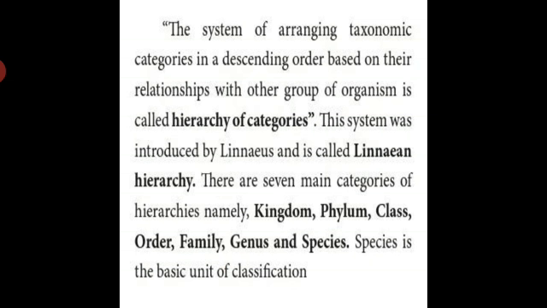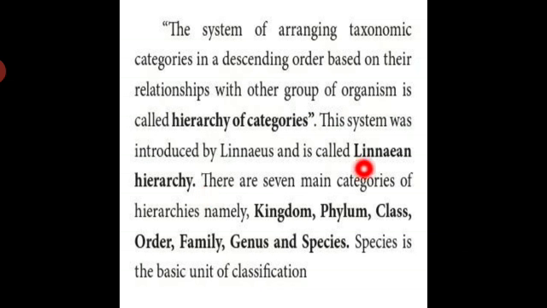Hierarchy of organisms: the system of arranging taxonomic categories in a descending order based on their relationship with the other groups of organisms is called hierarchy of categories. This system was introduced by Linnaeus and is called Linnaean hierarchy.